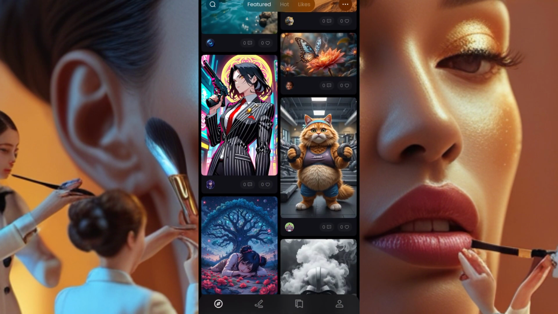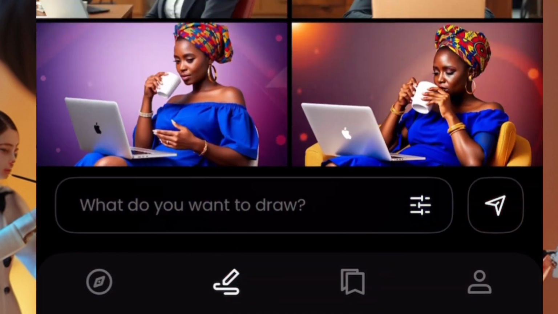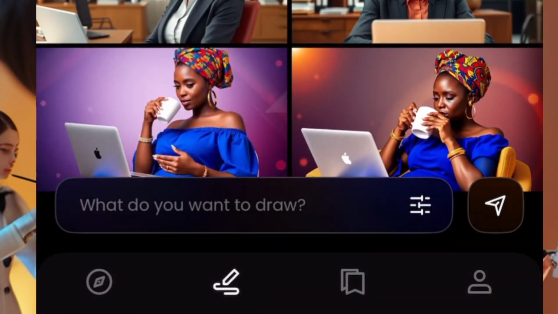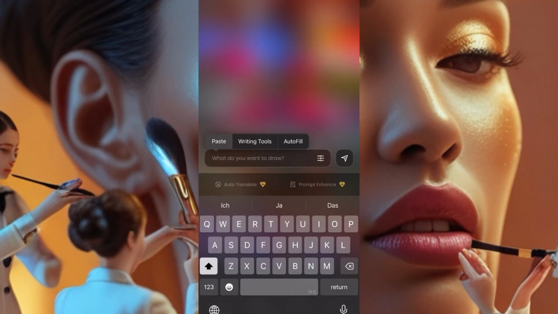Now, this is PicLumen. What we do here is, you see this pen icon down here. We have four icons at the edge. I'll choose the second one, that's the pen icon. When you choose the pen icon, these are the images that I created already. I'll click here where it says, what do you want to draw? I click on top and paste my prompt.